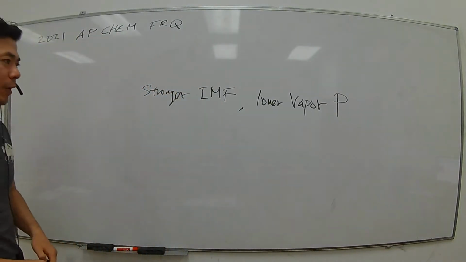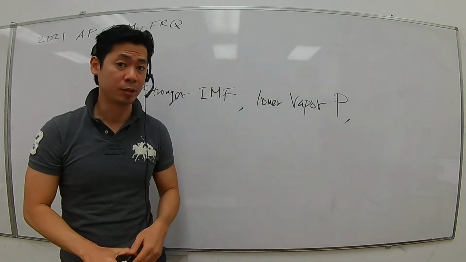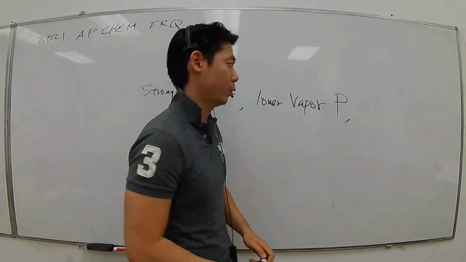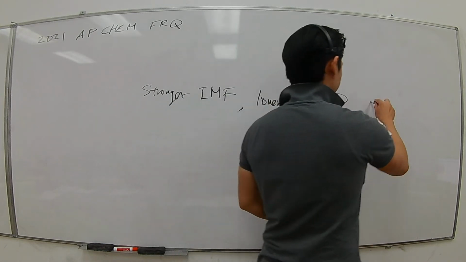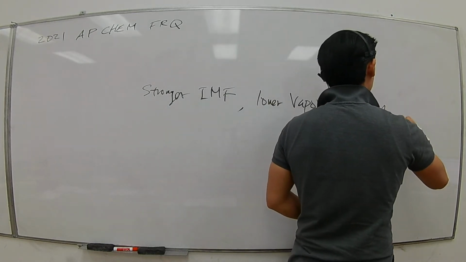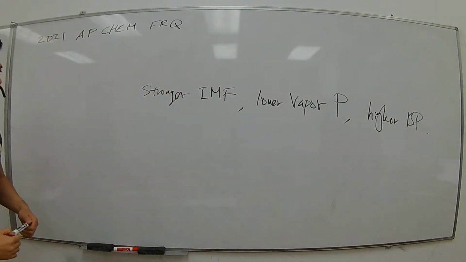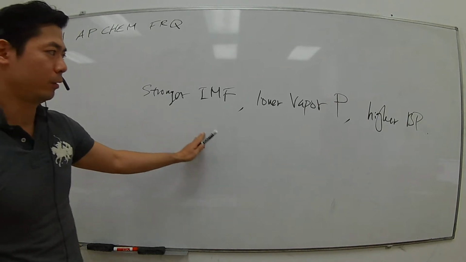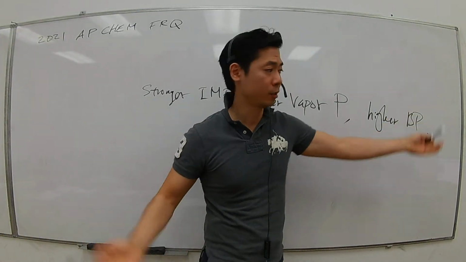If you have a lower vapor pressure, the result is that at a specific temperature it will have a higher boiling point. So this is what's going to happen: stronger IMF, lower vapor pressure, resulting in higher boiling points.